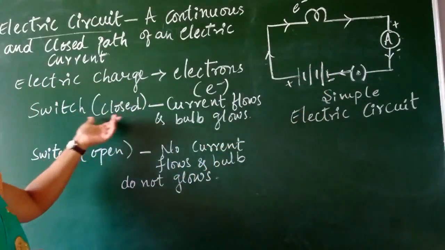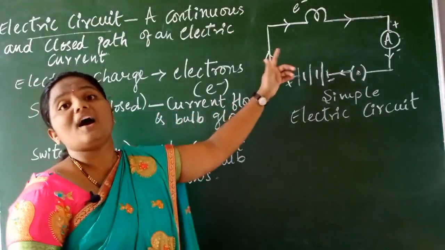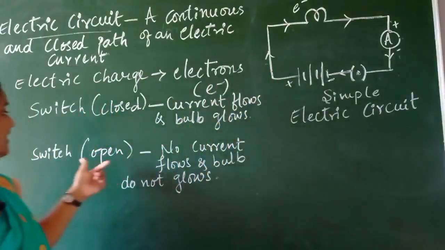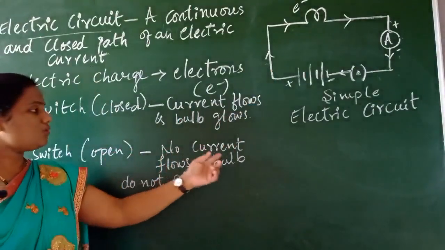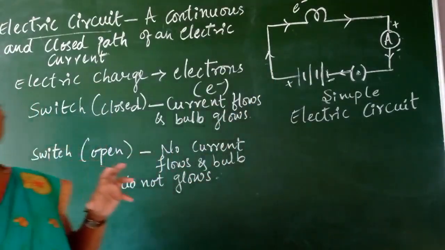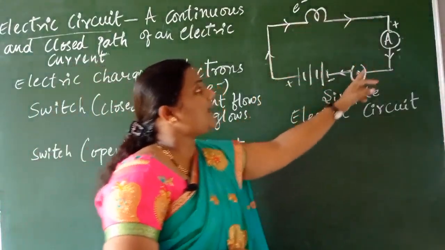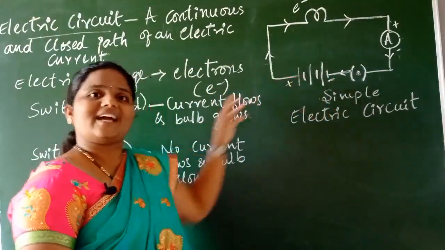When I say switch close, you have to understand that there is a flow of current and the bulb will start glowing. And when I say the switch is open, you have to keep in mind there is no current flow and the bulb doesn't glow. Understand children? Switch close means the path is closed and it is continuous. So we can find current over there.